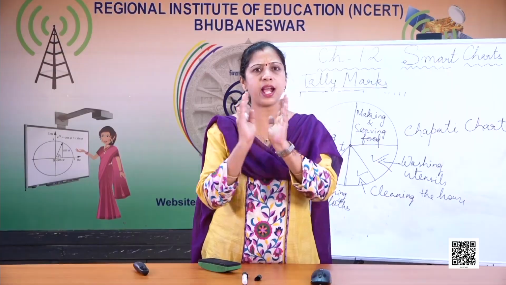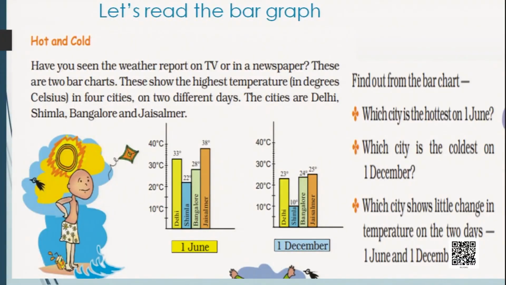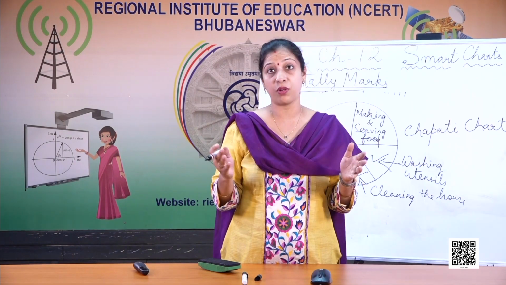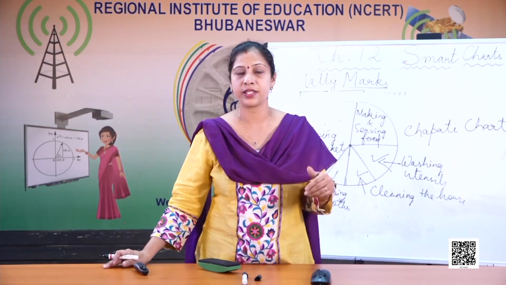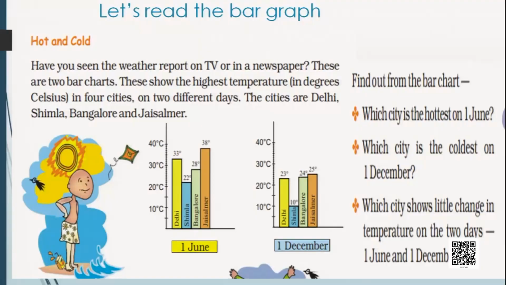Just by looking at the pictures, like when I had drawn this kind of bar to show my grandmother the number of people who are liking the television, which program they like the most, like the list. So similarly, here also you can see on the 1st June and 1st December, 4 cities on 1st June, 4 cities on 1st December. So find out from the bar chart which city is hottest on 1st June. So let's see the graph.